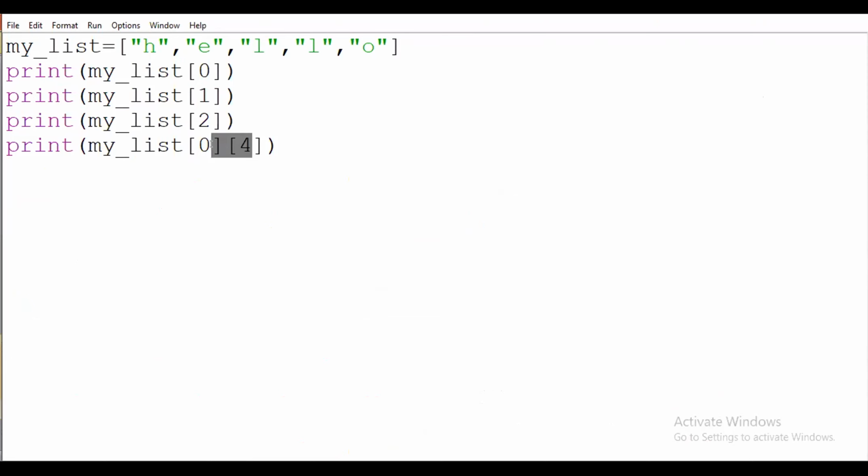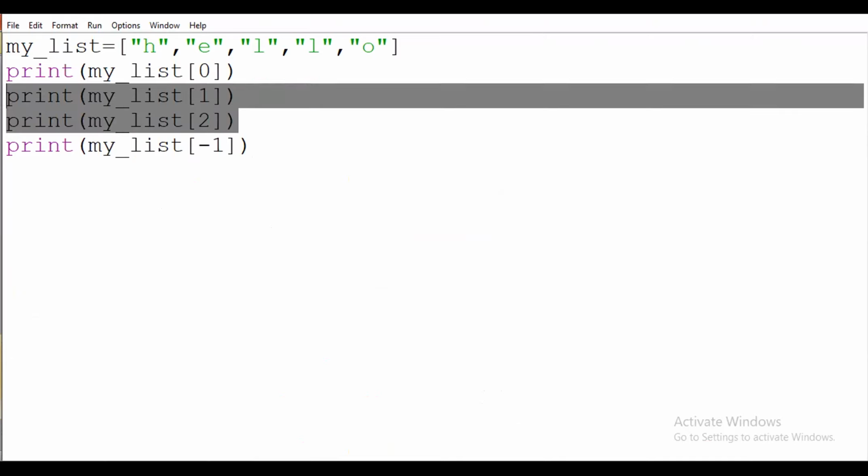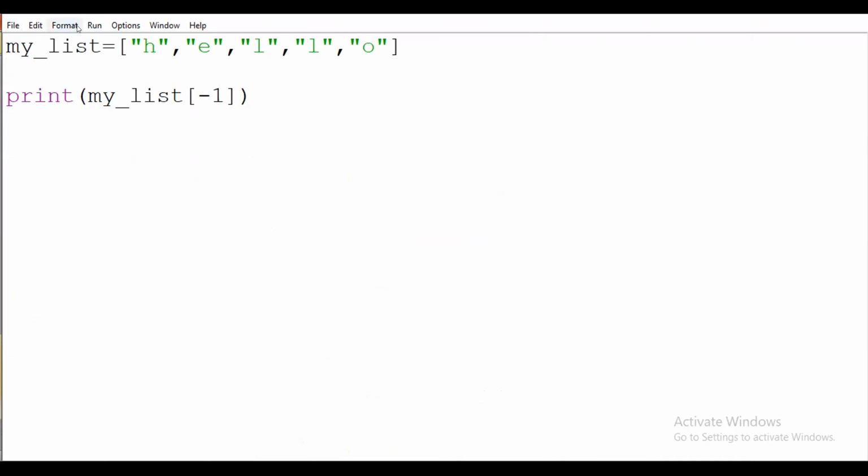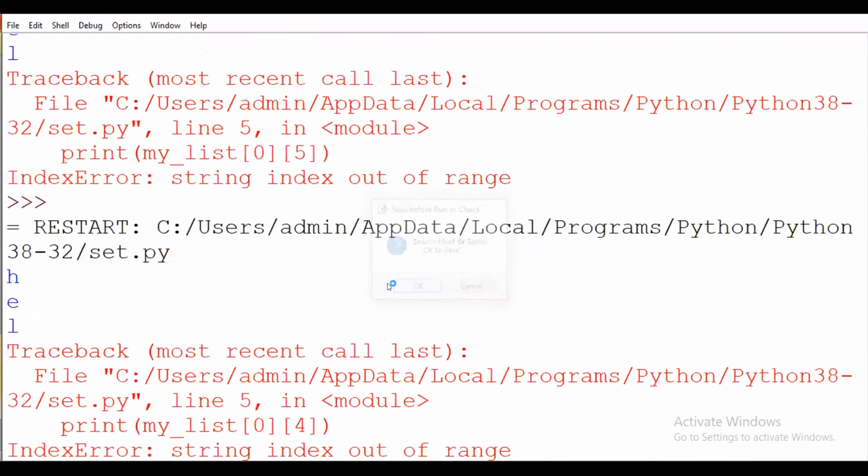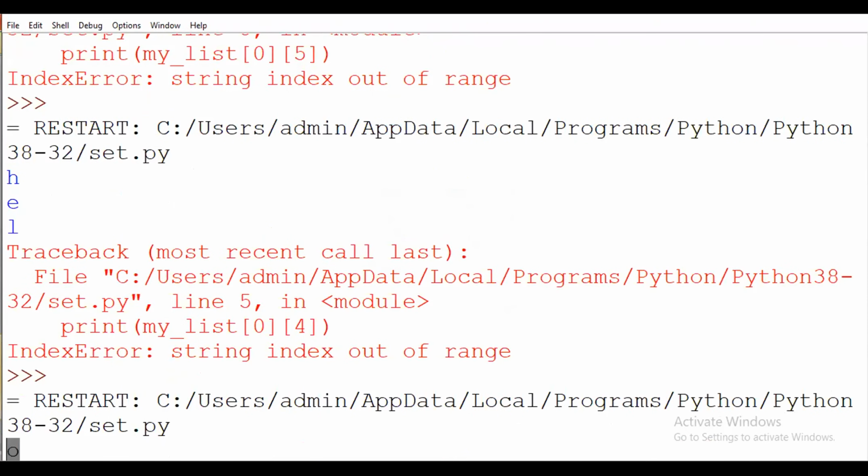Now I want a negative value. Suppose here I am putting -1. So you have to see there it will print o. Why?